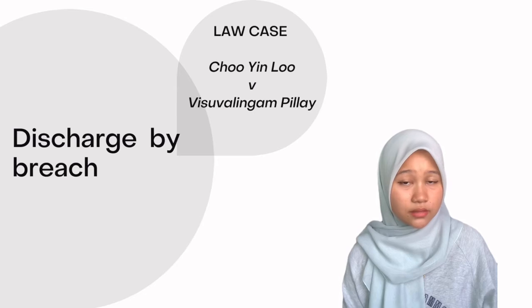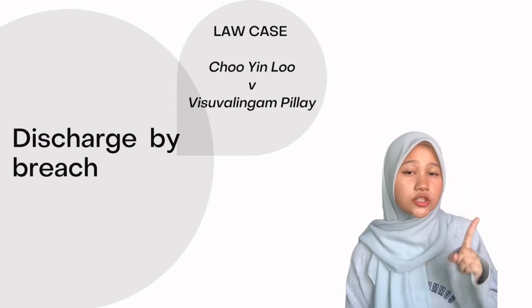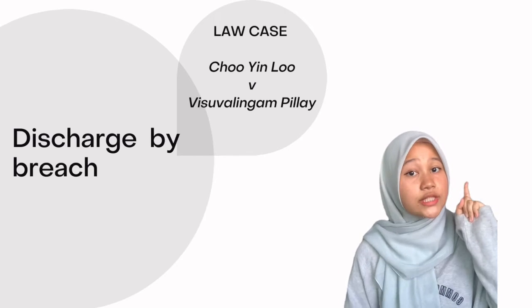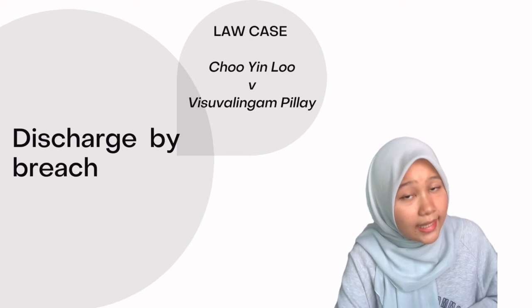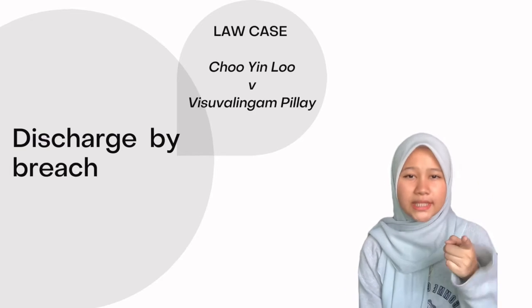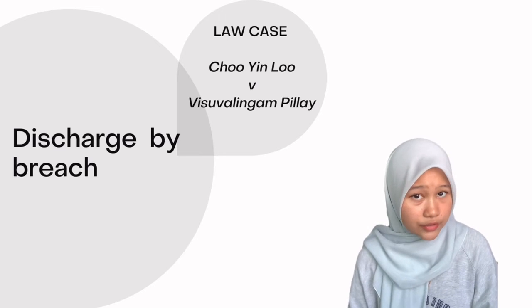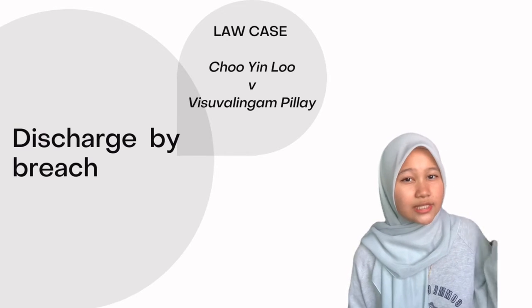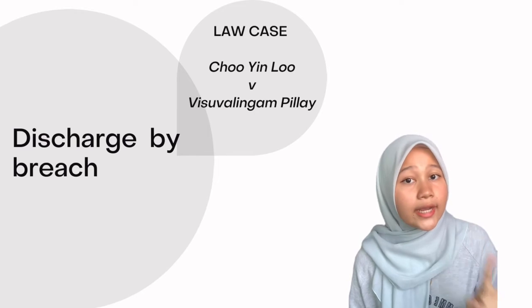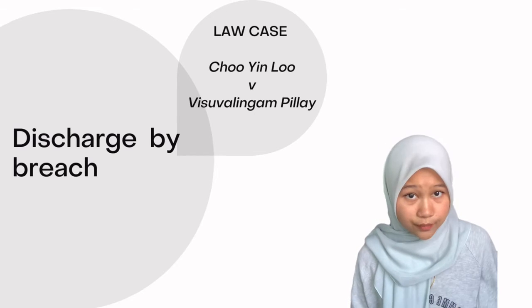Discharge by breach. If a party to a contract fails to perform his obligation according to the time or place specified, then he is said to have committed a breach of contract. When a party is in breach of contract, the other party to the contract has the right to rescind the contract and claim damages from the breach.